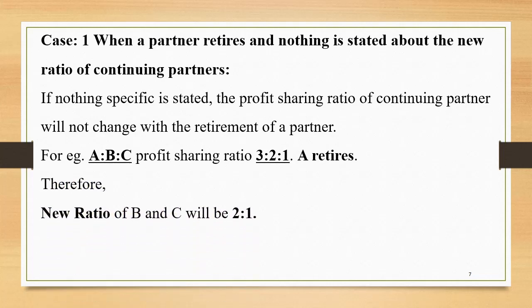Right? Similarly, what if B retires? So if B retires, the share of B will be removed and the share of A and C can be seen as 3:1. Likewise, if C retires, the new ratio amongst A and B will be 3:2. So when there is no other information, we simply need to remove the retiring partner's share and the remaining ratio itself will be the new ratio.